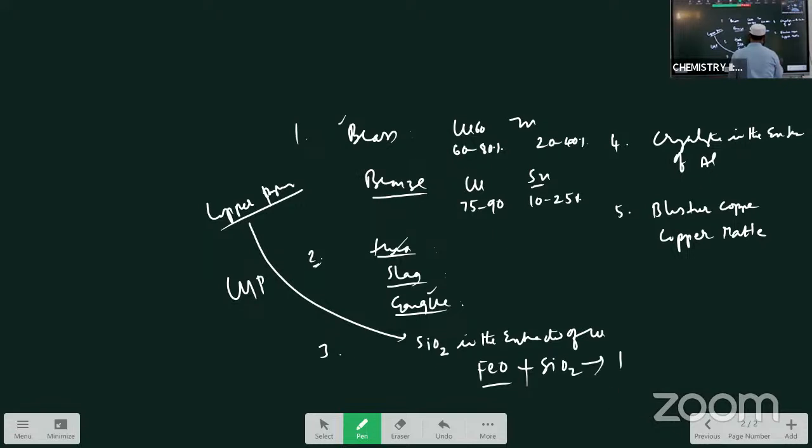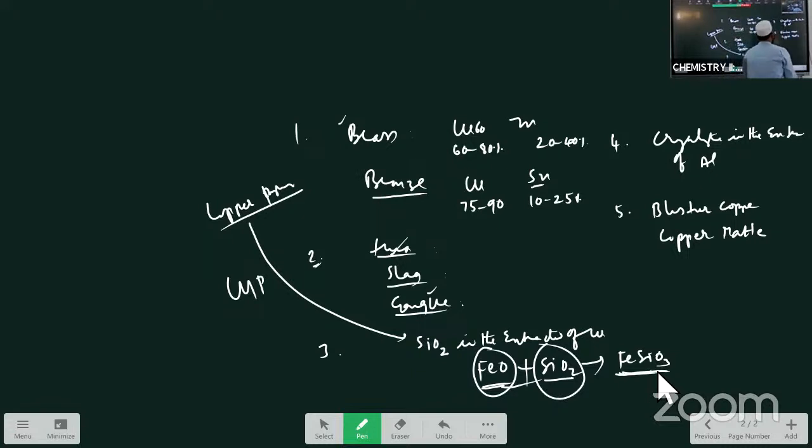As a result, FeSiO3 is formed. This is called slag, and SiO2 is the flux, while FeO is the gangue present with the ore. This is about the role of SiO2.